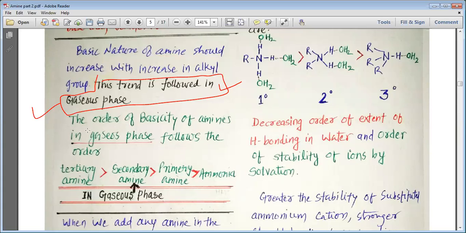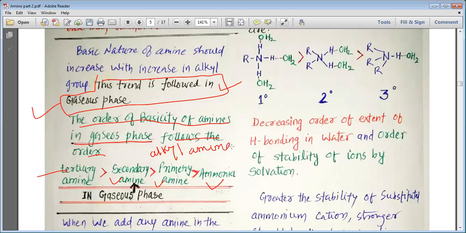But for gaseous primary, secondary and tertiary amines, the order of basicity of amines in the gas phase follows this order: tertiary amine is more basic than secondary amine, secondary amine is more basic than primary amine, and primary amine is more basic than ammonia. This is what we are talking about, the alkyl amines.